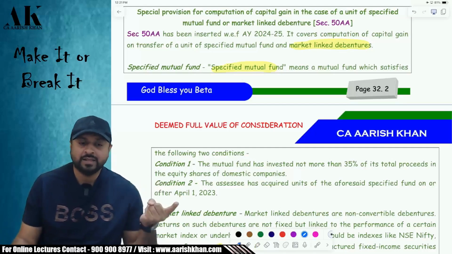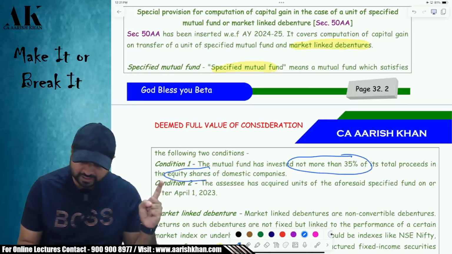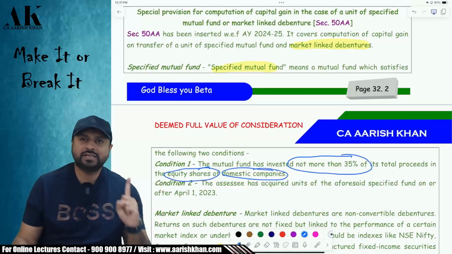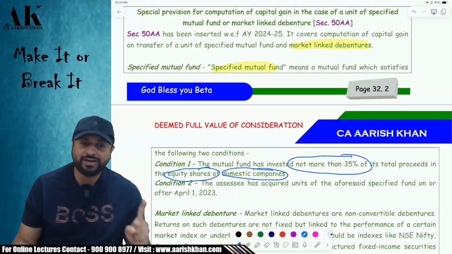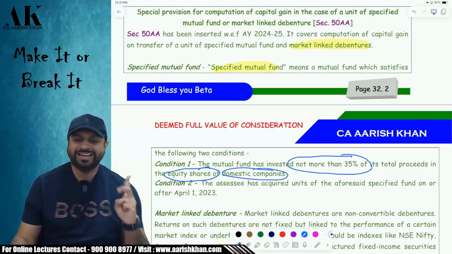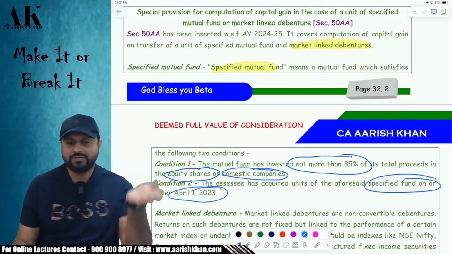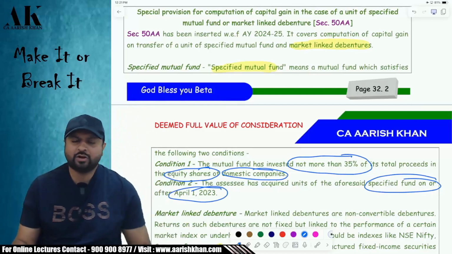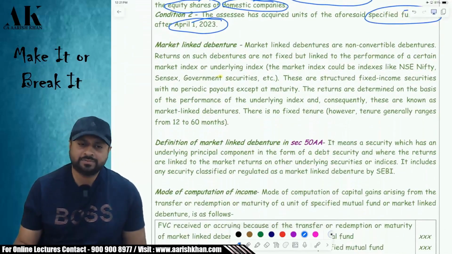The answer is yes. It's a mutual fund in which not more than 35% is invested in equity shares of domestic companies. It means 65% has to be debt. It means it's a debt mutual fund, not an equity mutual fund. Secondly, the units of this are acquired on or after 1st April 2023. If you have acquired before that, then it cannot be called a specified mutual fund. It is only applicable if you have acquired on or after 1st April 2023.